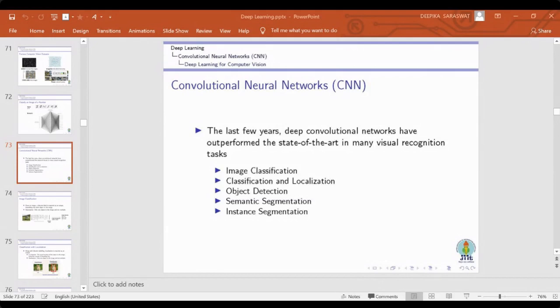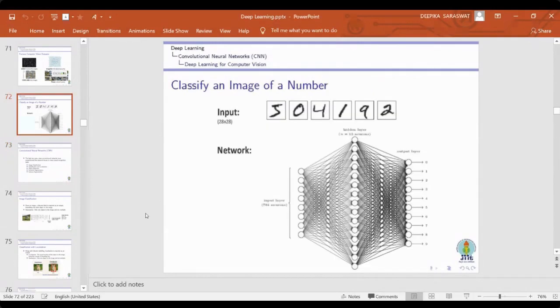Good evening, everyone. In my last session, I discussed the basic dense deep neural network for the image classification problem.